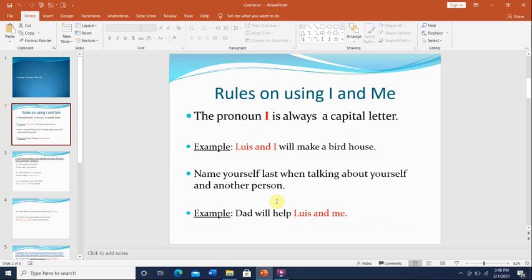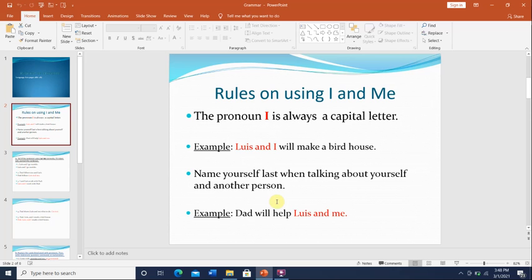The first thing is that we must write the pronoun I always in capital letter, whether we begin the sentence with I or it is in the middle of the sentence. So the pronoun I must always be capital.